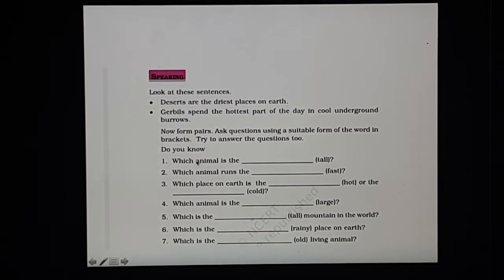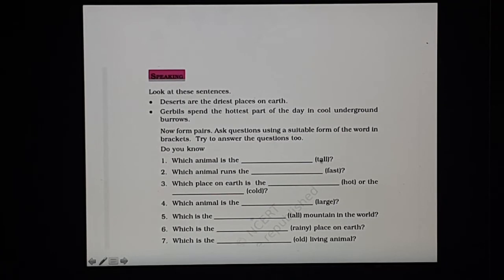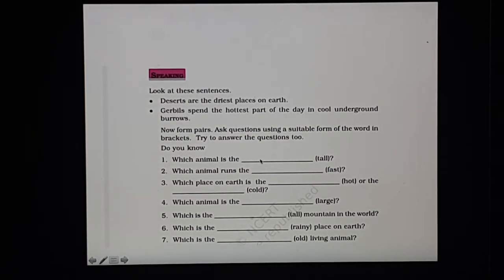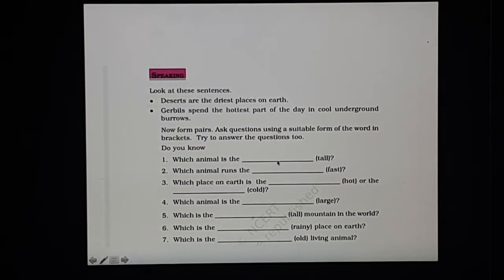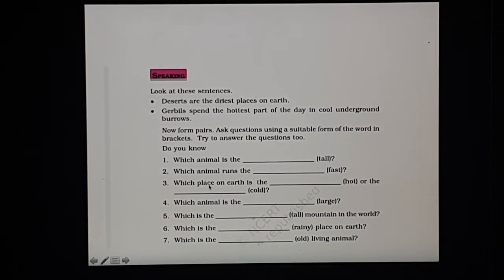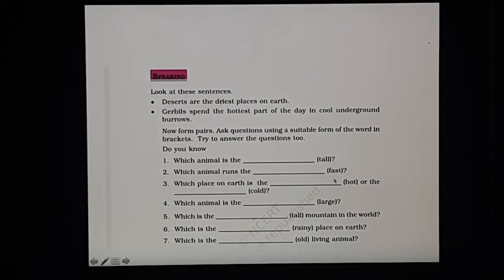Do you know which animal is the hare? We have to use the superlative degree of the word in the bracket. Which animal is the tallest? So here we will be using tallest. So giraffe is the tallest. Which animal runs the, again, superlative degree of the word in bracket, fastest? That is cheetah. Which place on earth is the hottest? That is the Sahara Desert. Or the coldest. Coldest is a place in Ladakh.